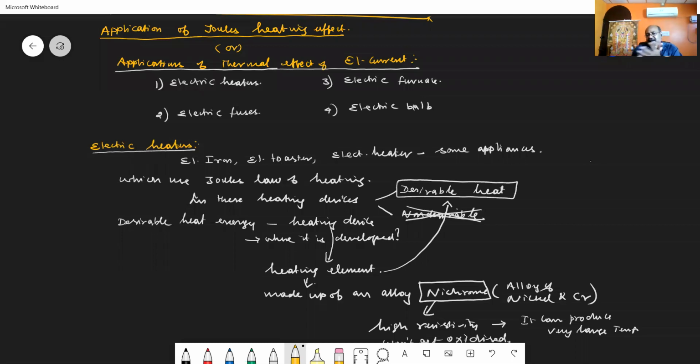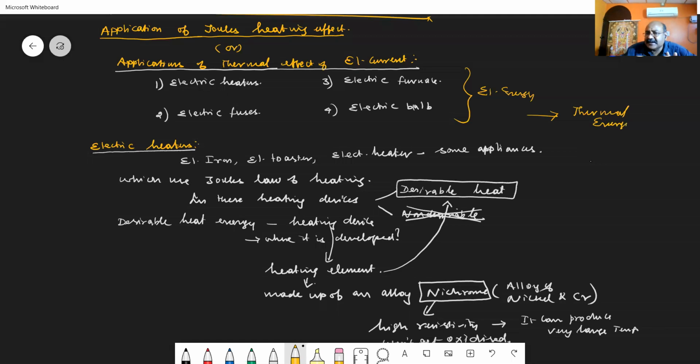Okay. Applications of thermal effect of electrical current, but in your book it is given as applications of Joule's heating effect. They have discussed 4 applications: electrical heaters, electrical fuses, electrical furnace, and electrical bulbs. In all these 4 cases, electrical energy is converted into heat energy or thermal energy.